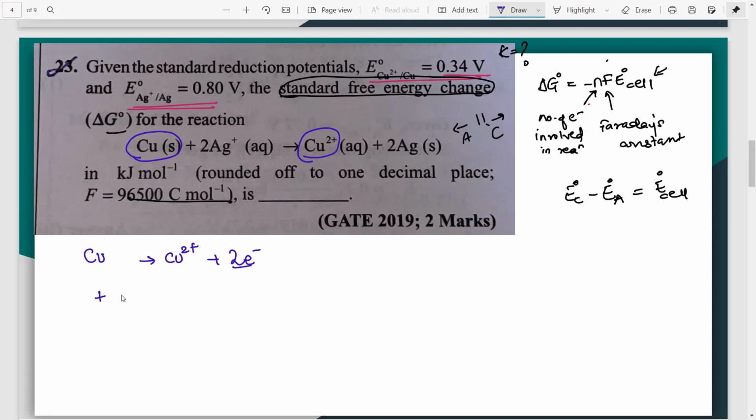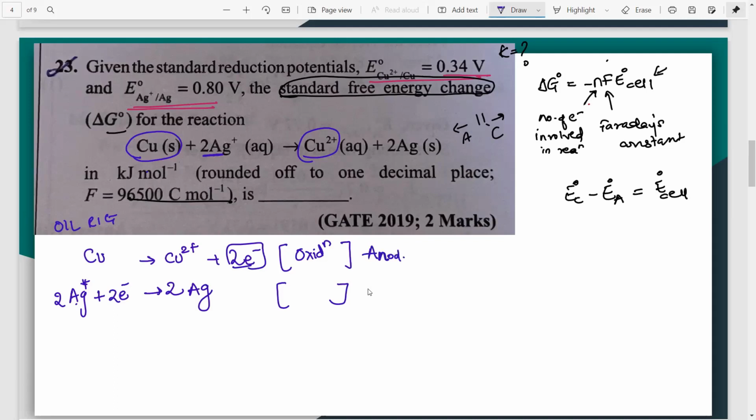Now, next, what happens to these 2 electrons? They will be accepted by someone, and therefore you can see that there are 2 Ag here. So one Ag plus accepts 1 electron to form one Ag atom, but we have 2 electrons, so 2 Ag plus will accept 2 electrons to form 2 Ag. Now this is oxidation or reduction. Remember, OIL RIG: oxidation is loss. So as we can see, there is loss in the first, so this is oxidation. And oxidation happens where? Anode is anadi. Anadi means it loses. So this must be our anode. And then by default, this one is the cathode because here there's reduction.